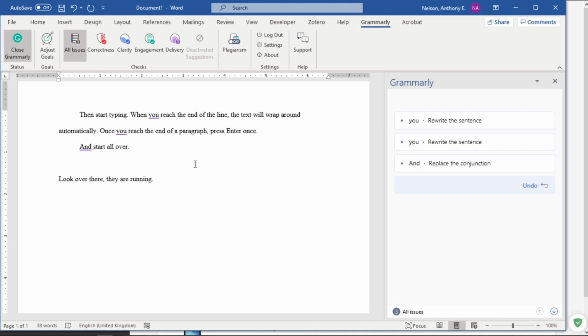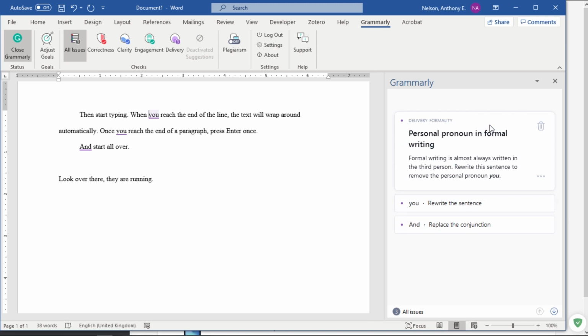Now, Grammarly is not perfect. It does make mistakes. It sometimes will suggest you change something that you really shouldn't change. So you need to read why it thinks you need to change it. If you think, this really doesn't need to change because, for instance, personal pronoun in formal writing, it's going to object to that.